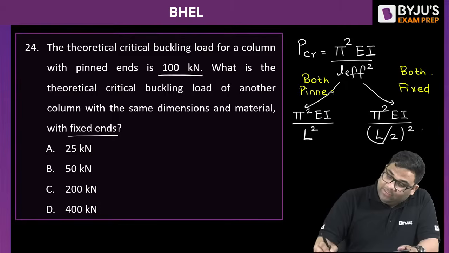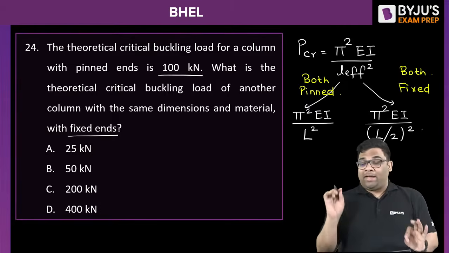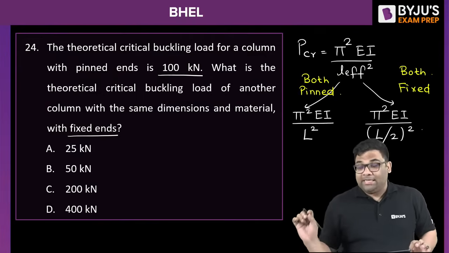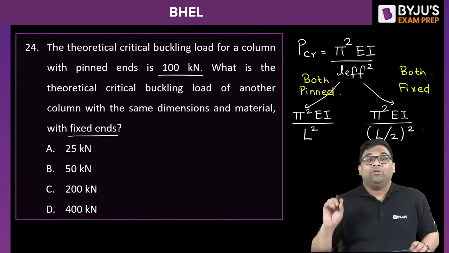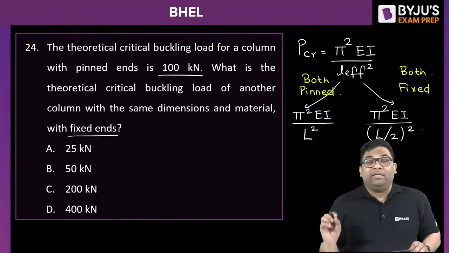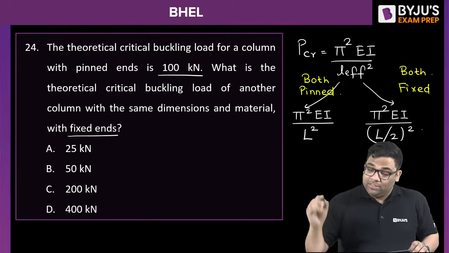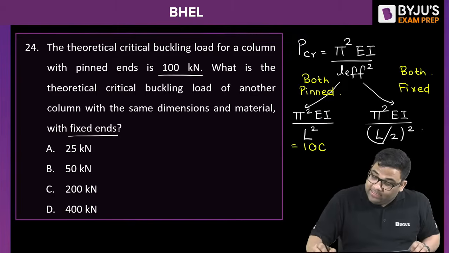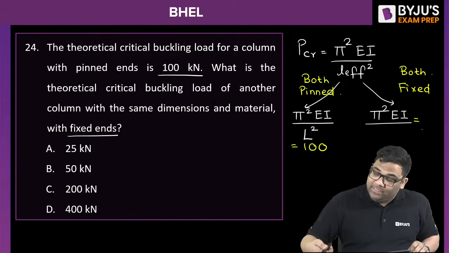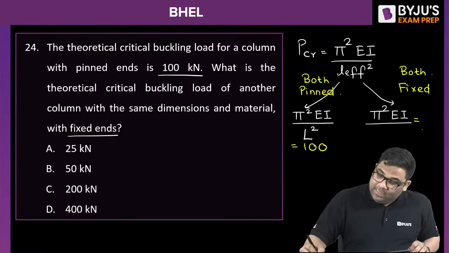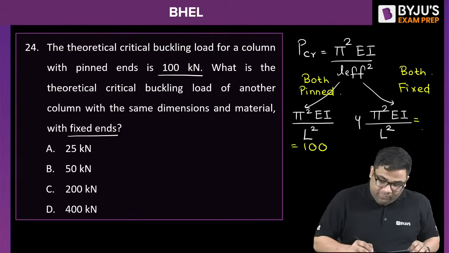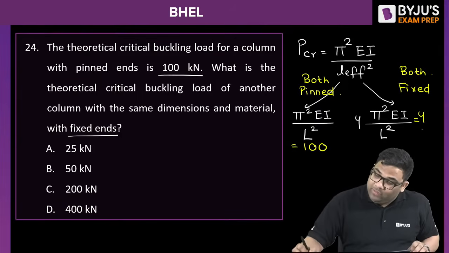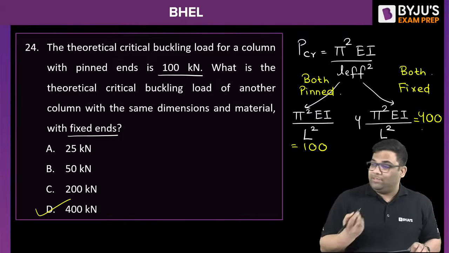So what is the right answer? You can see, again you are able to solve by knowing the basic concepts, right? So all the PSU exams you can easily crack if you have covered the basics in your GATE examination. So you see, this is given 100, yes, so this will be how much? This is actually L square and this will be 4. So this will automatically become how much? 400. So this is the right answer.